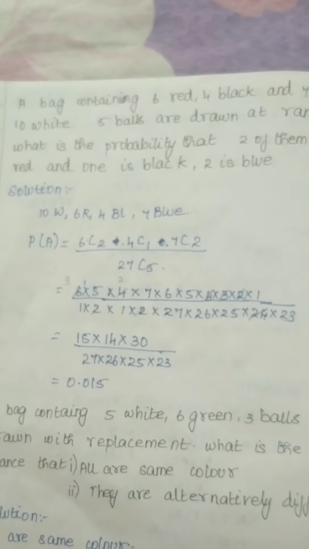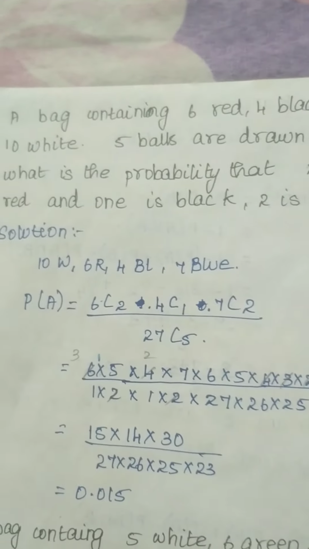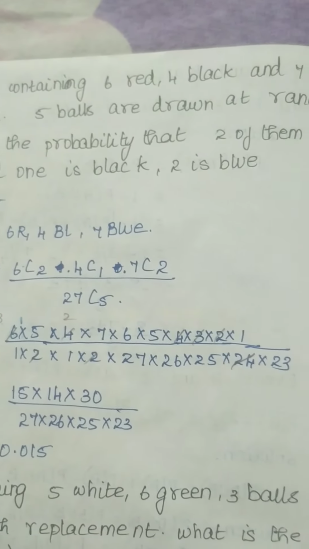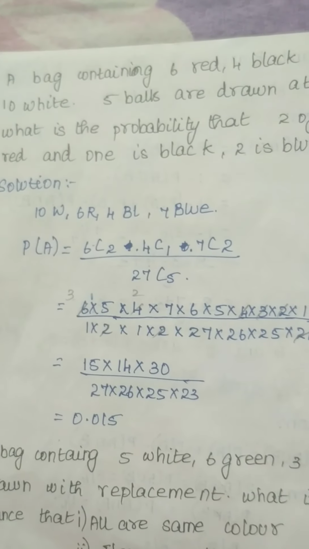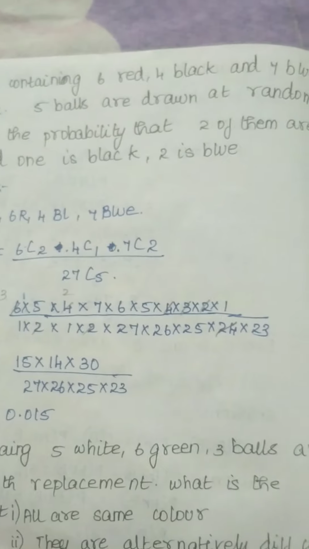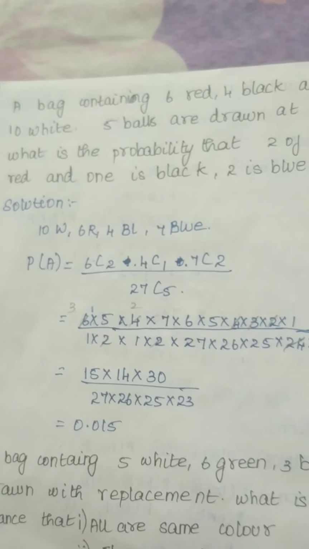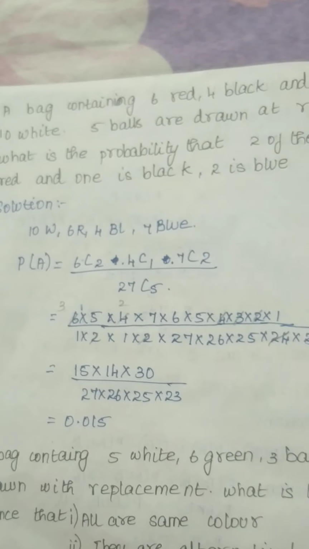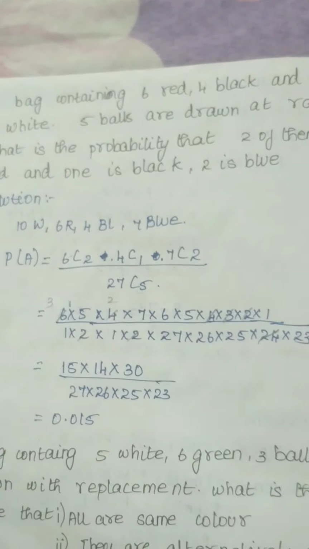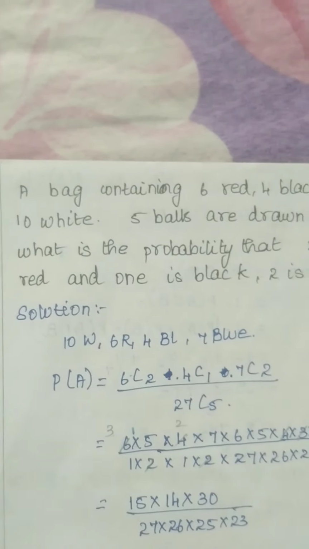Now the next question is, a bag containing 6 red, 4 black, 7 blue and 10 white balls. 5 balls are drawn at random. What is the probability that 2 of them are red, 1 is black, and 2 are blue? First you read the question 2 times, then only you will be more clear.